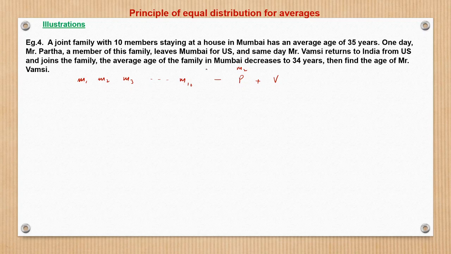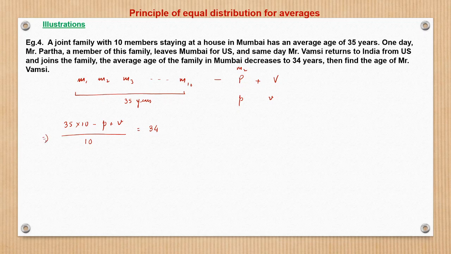Now the average age of the family in Mumbai decreases to 34. So originally this is 35 years, and this we do not know. So by the conventional method, let the ages be P and V. The total age of the family would have been 35 into 10, minus P plus V, upon 10 would give us the new average, which is 34.